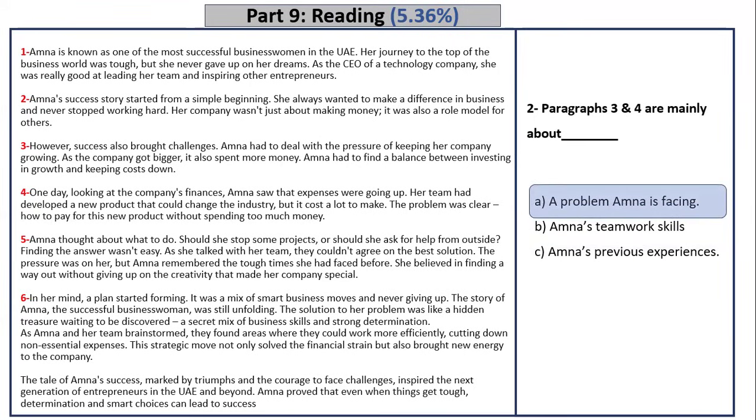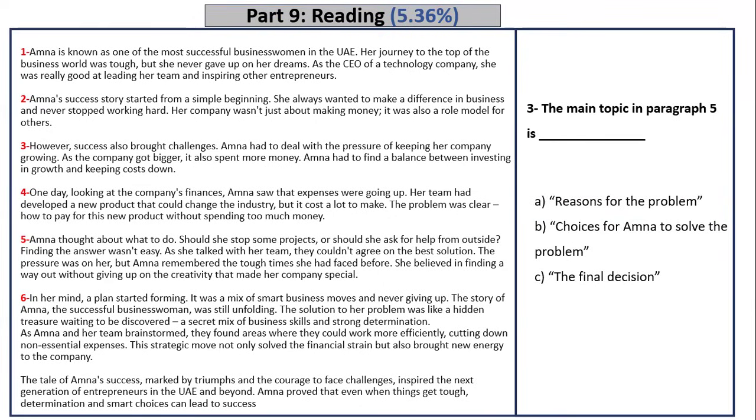This question is asking about 3 and 4 together. So you have to read 3 and 4 and focus on the main idea, not the specific details. Be careful. Imagine I'm going to write a title for these 2 paragraphs. If I'm going to write the title, this is going to be it. And then the third one is asking about paragraph 5 only. Reasons for the problem, choices for Amna. So you have to read it carefully and decide.